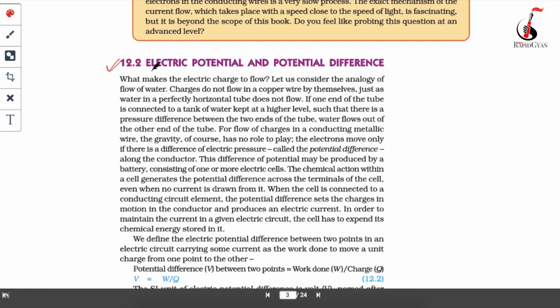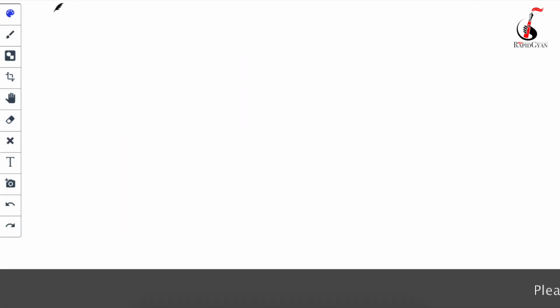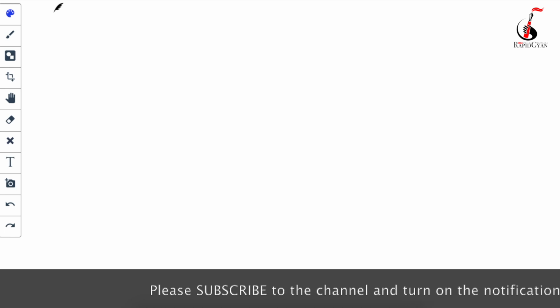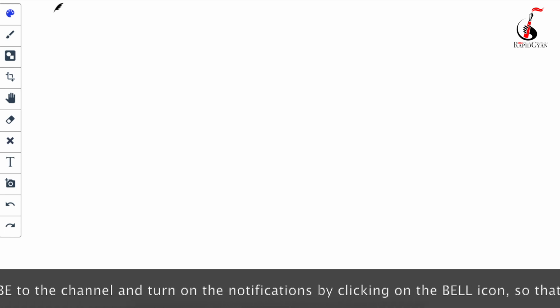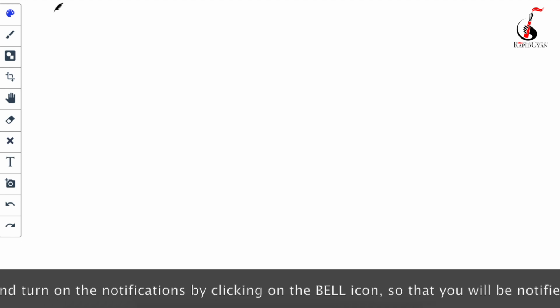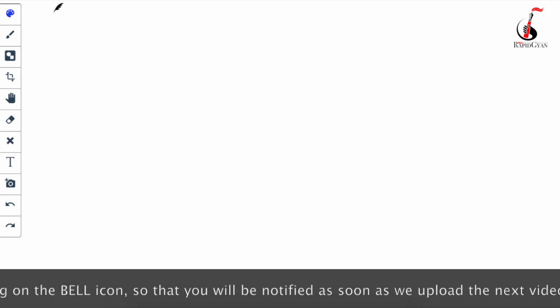So what you are seeing is electric potential. Forget about electric for now, let's start with potential. What do you mean by potential? I will just explain with an example. The definition of potential says that it is the quantity determining the energy of mass. Forget about the electric part, I'm just talking in the general sense: the quantity determining the energy of mass in a gravitational field.